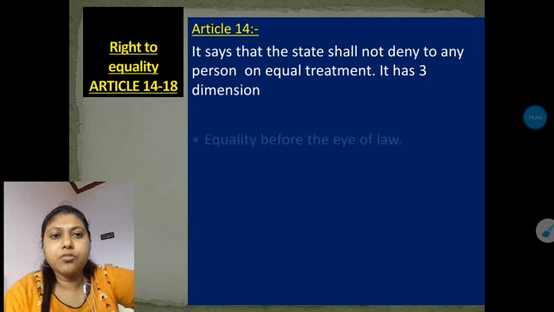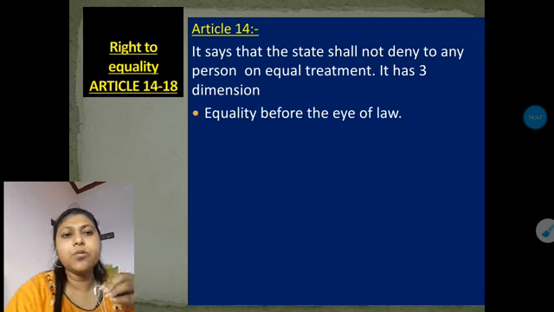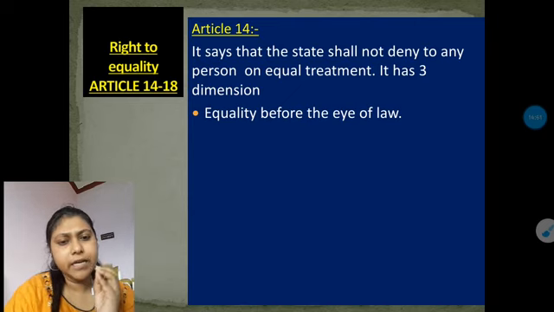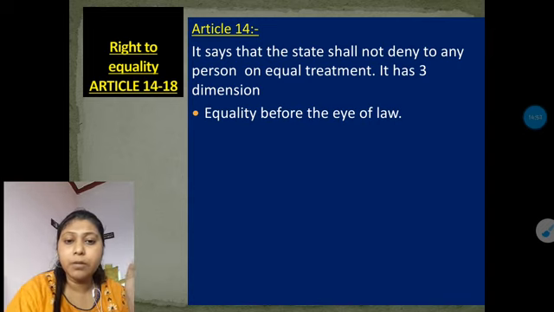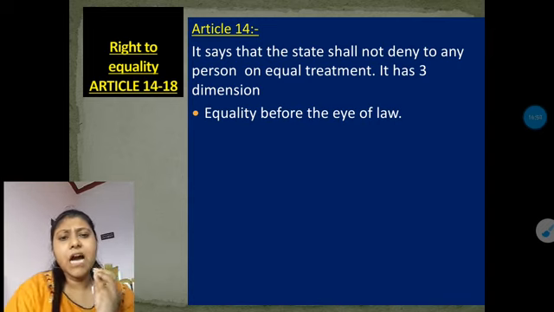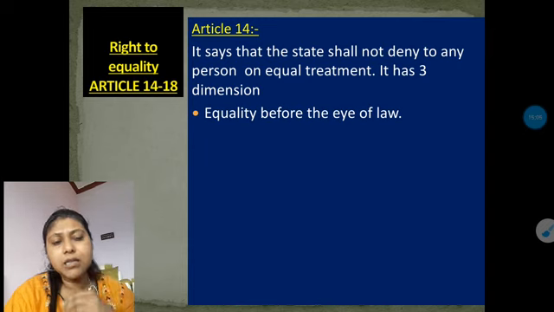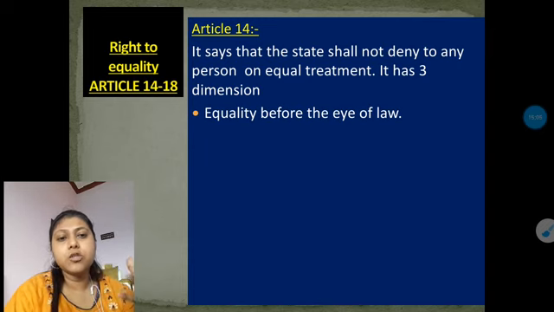It has 3 dimensions. What are the 3 dimensions? The first one is equality before the eye of the law. Everyone is equal in the eye of the law, whether they are rich or poor, celebrities or normal people. If they commit a crime in the same situation, on the same basis, under the same criteria, then their punishment should also be the same.